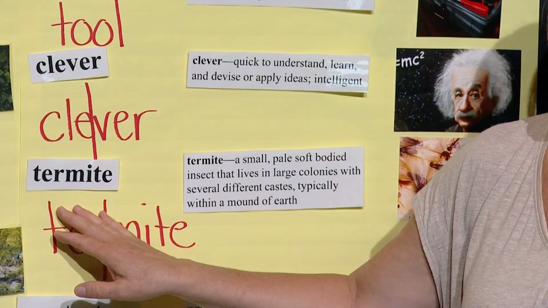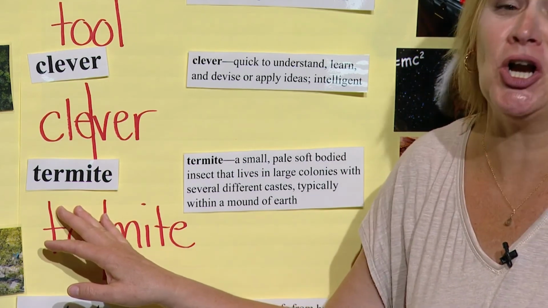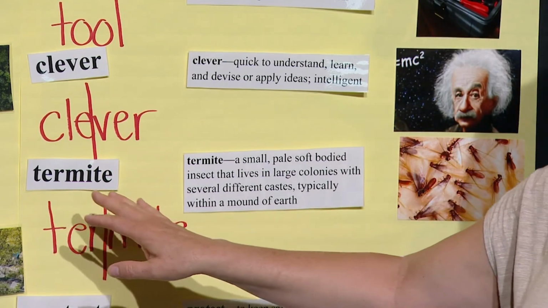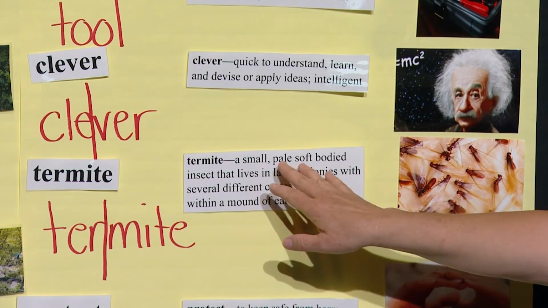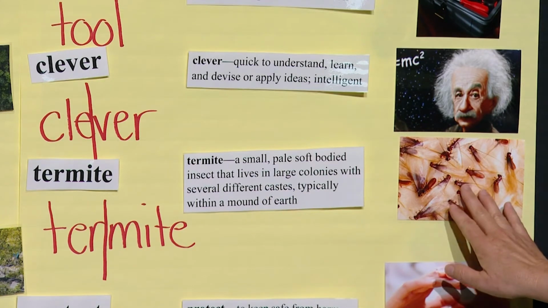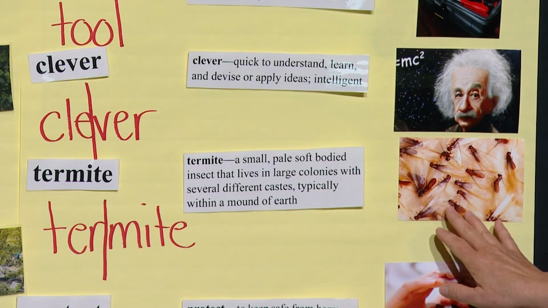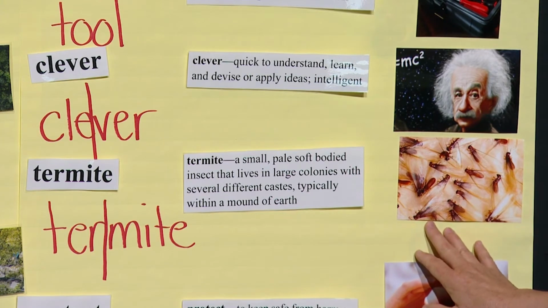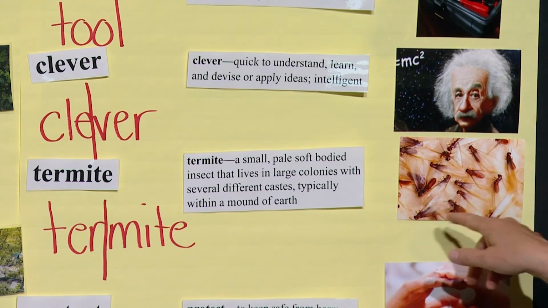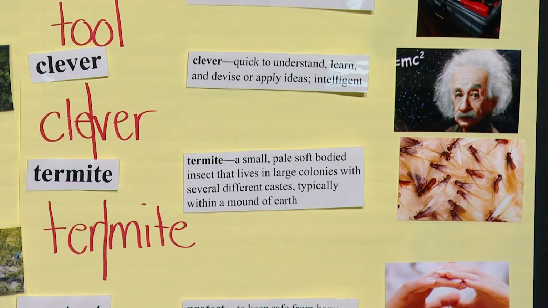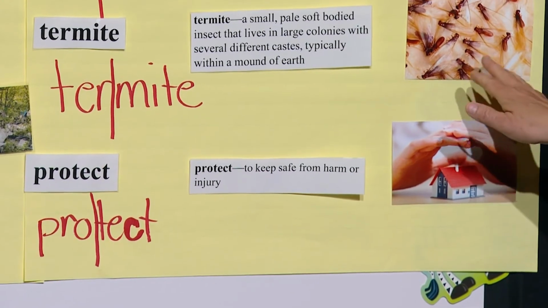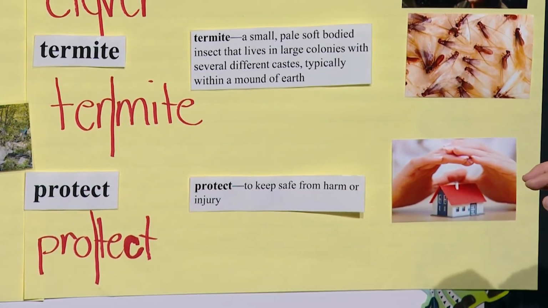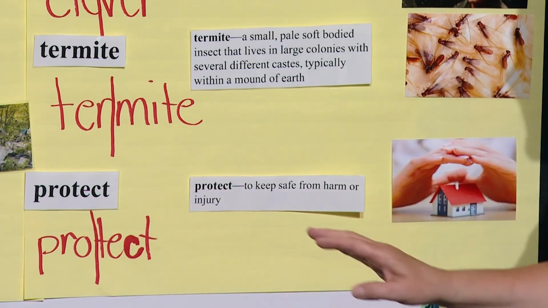Our next word, Miss Ashley gives me the creepies. Oh, it does. It's me too. Termite. Everybody say termite with us. Termite. A termite is a small, pale, soft-bodied insect that lives in large colonies, typically within a mound of earth. And look at all of these termites. Oh, I cannot stand termites. I hate bugs and insects, Miss Anne-Marie. Yes, but these have nice silvery wings, Miss Ashley. Can you see them in the picture? It still does not make them pretty. No, I don't like them either.